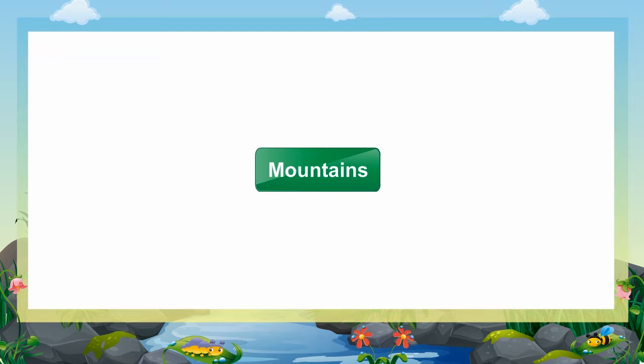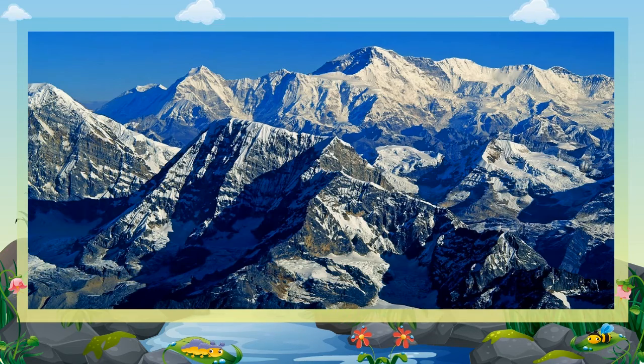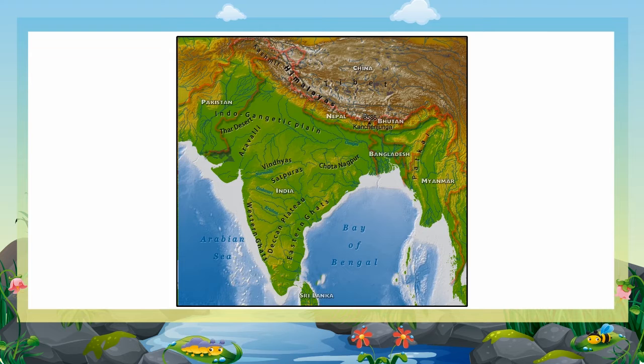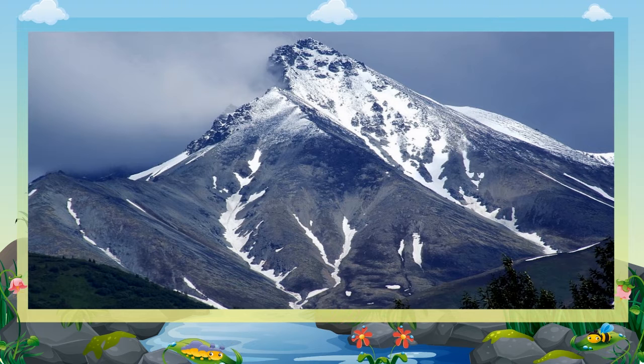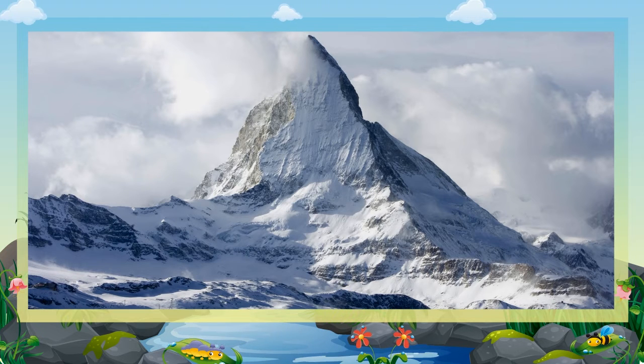Mountains. These are portions of the earth that rise steeply from the surrounding area. A chain of mountains forms a range. All along the north of our country lie the mighty Himalayan mountain ranges. The topmost part of a mountain is called its peak. The peaks of some mountains remain covered with snow throughout the year.